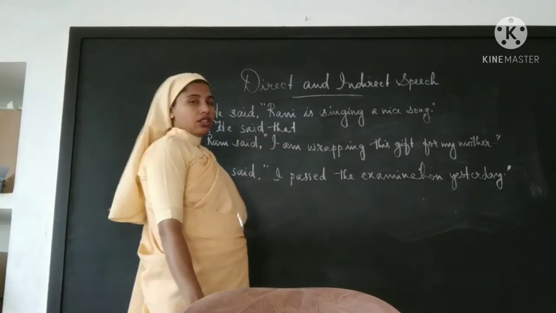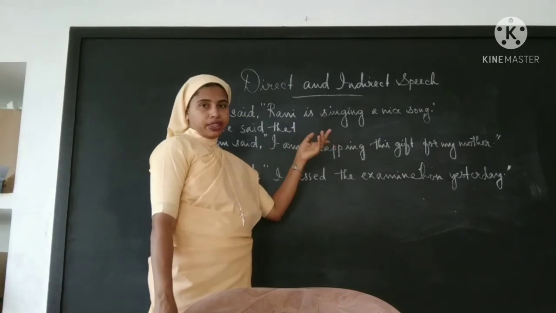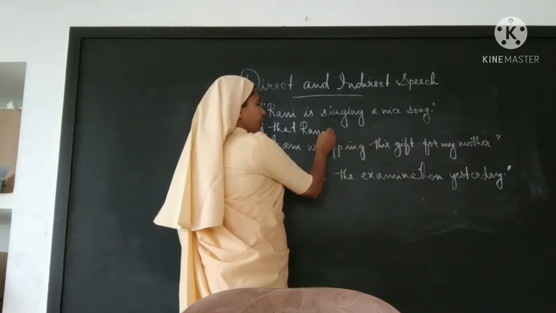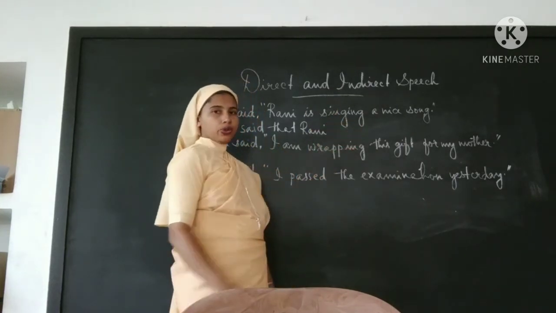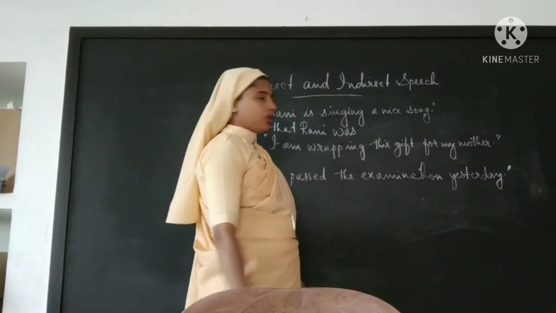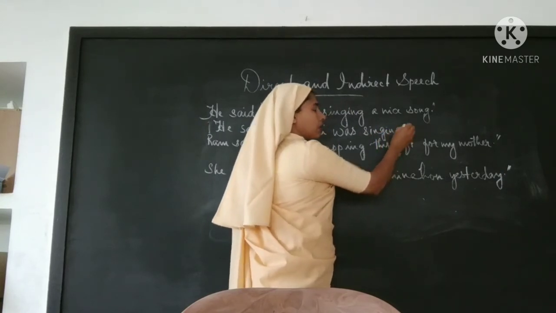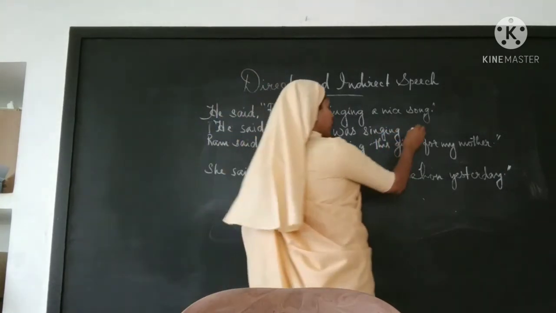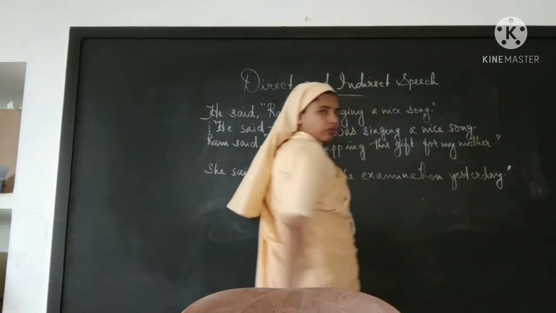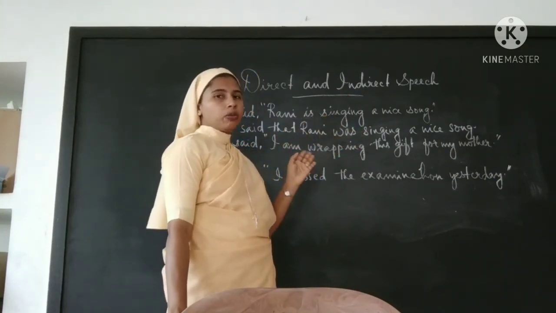He said that. Then here we haven't told about Rani before. That is why we will use the same name here, Rani. Okay, and "is" will be changed to "was," since it is present continuous, it will be changed to past continuous tense. Rani was singing a nice song. And we have removed punctuation marks like comma and inverted commas.